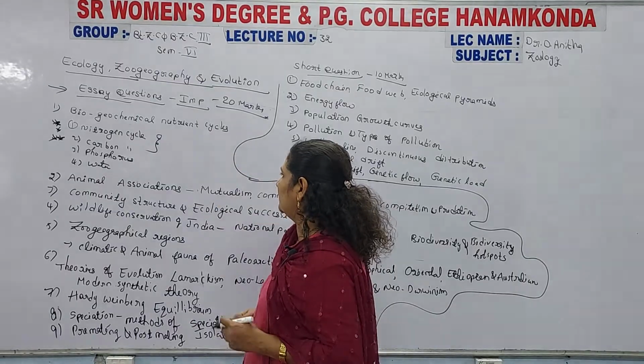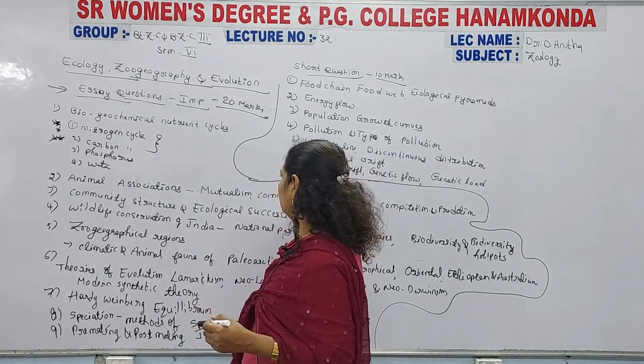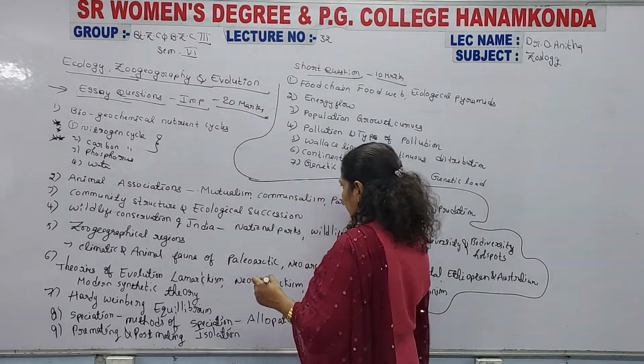After that, the animal associations is also one of the important questions, an essay for 20 marks.